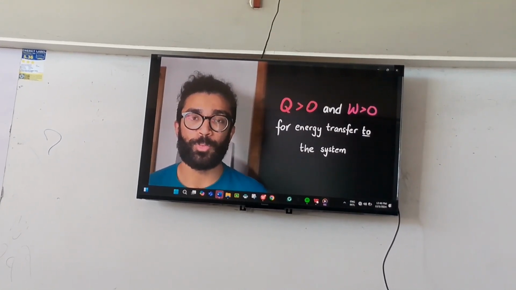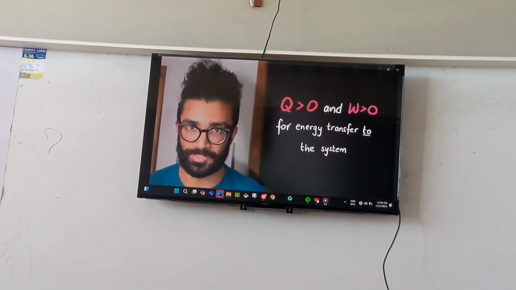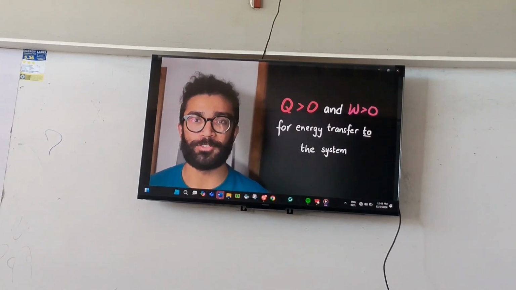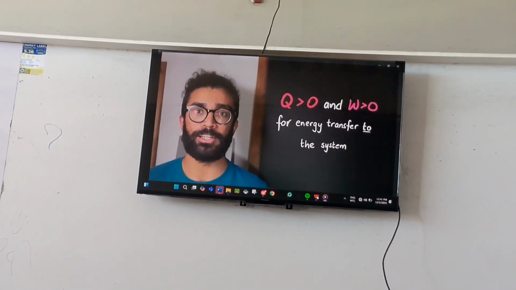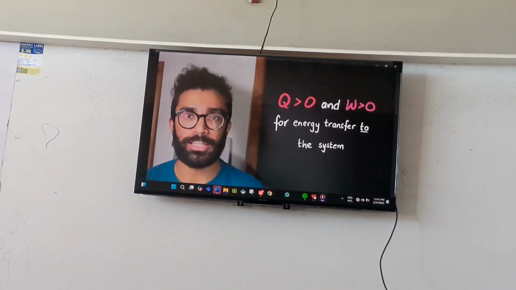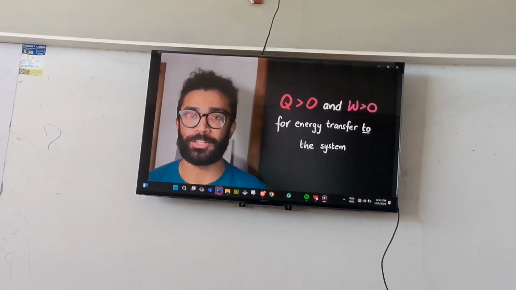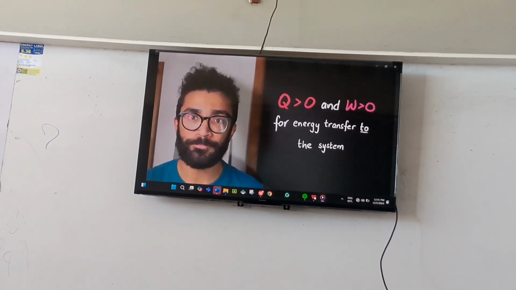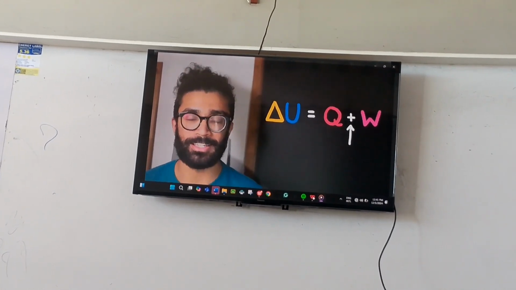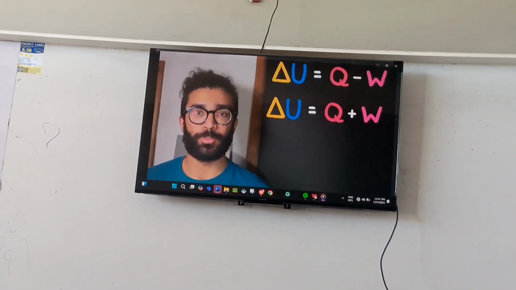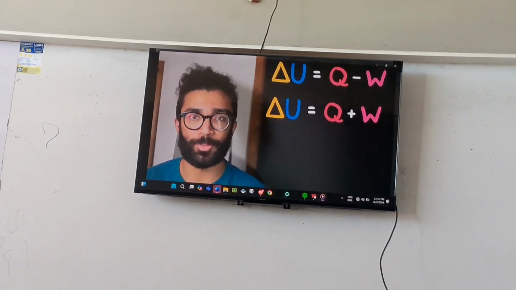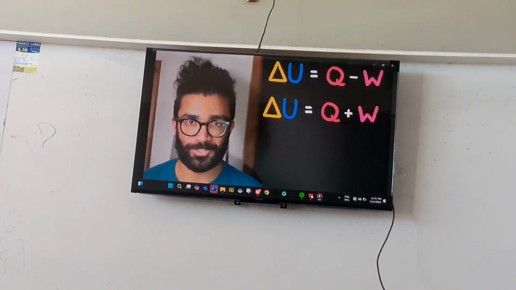And so in both cases now, we note a positive value for the energy transfer if the energy is being transferred to our system, and the value becomes negative if the energy is being transferred away from the system. The only change here, though, is that if we define W as the work done on our system, then we have to put a plus sign in our original equation. At the end of the day, it doesn't really matter which convention we choose, as long as we are consistent with our definitions once we have chosen them.